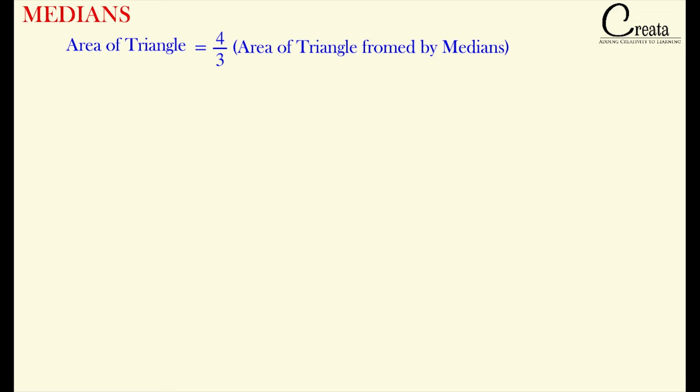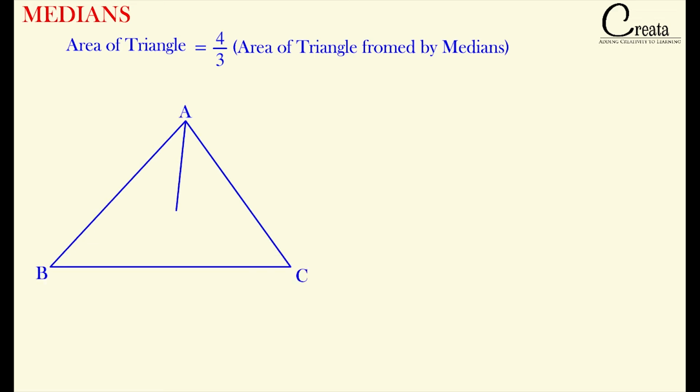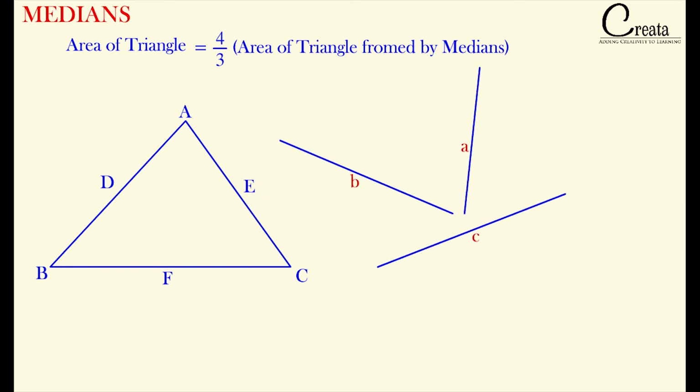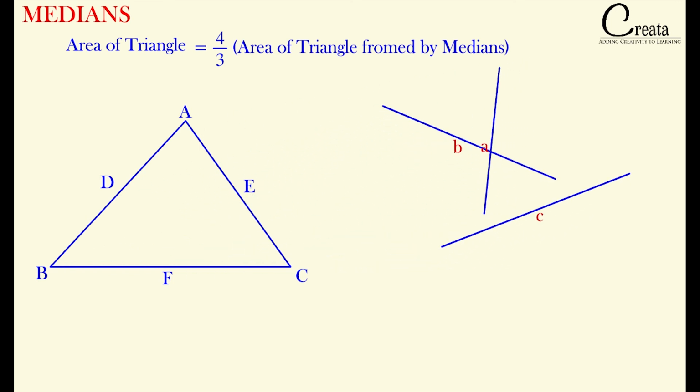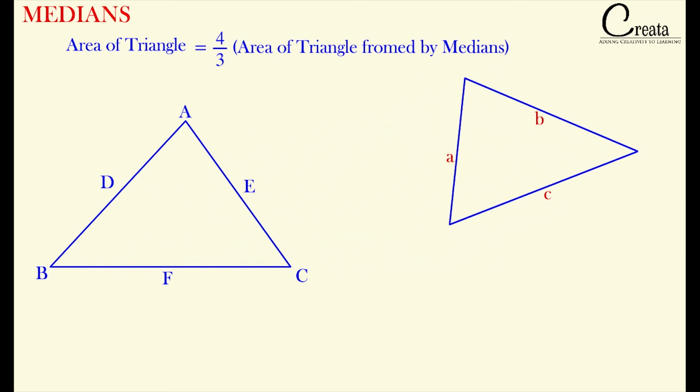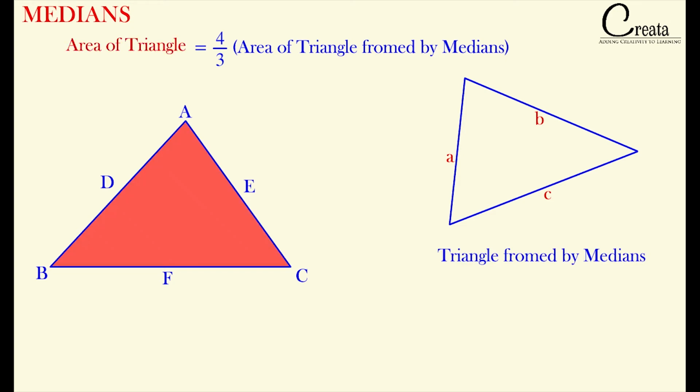the area of a triangle is equal to 4/3 times the area of the triangle formed by the medians. If we take a triangle ABC with medians A, B and C, these are the three medians for this triangle. If we take out these three medians from this triangle, can we form a triangle from these three medians? This triangle with medians A, B and C is known as the triangle formed by the medians. And the area of the complete triangle ABC is equal to 4/3 times the area of the triangle formed by the medians.